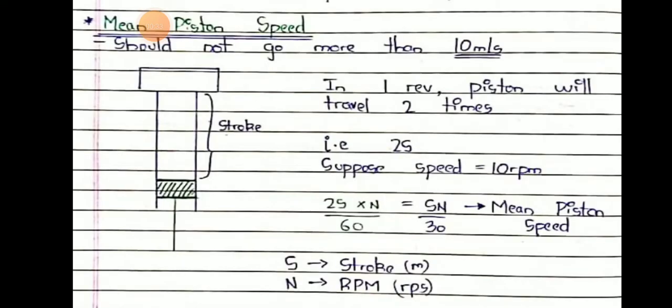Then mean piston speed, MPS. This should not be more than 10 meters per second. In one revolution, the piston will travel 2 times, that is for 2 strokes. Mean piston speed is 2SN by 60, which equals SN by 30, where S is the stroke in meters and N is the rpm in revolutions per second.